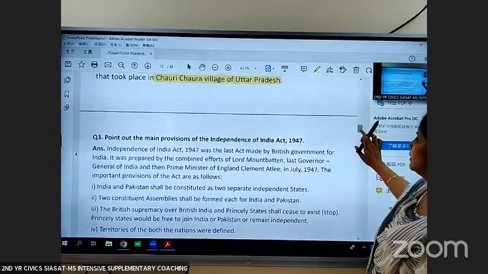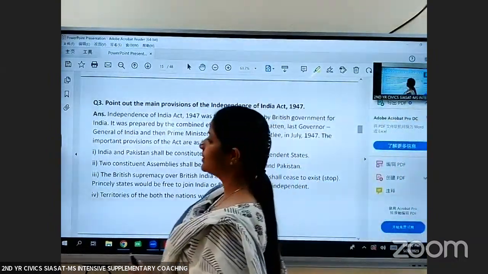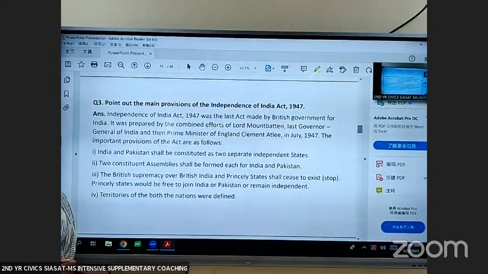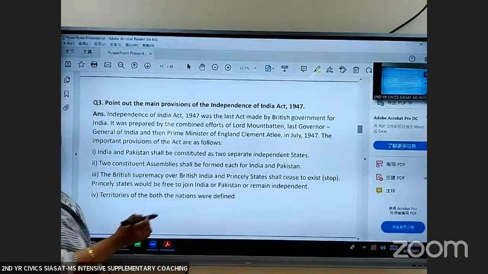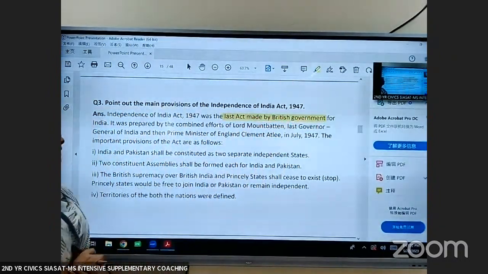Let us discuss the next topic, that is the Independence of India Act 1947. It was the last act made by the British government for India.